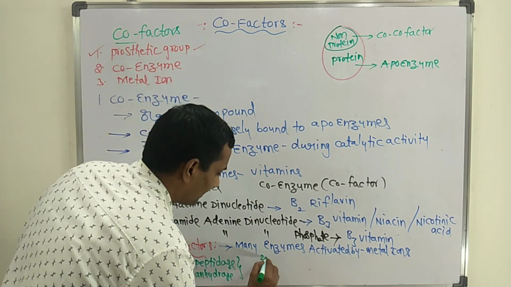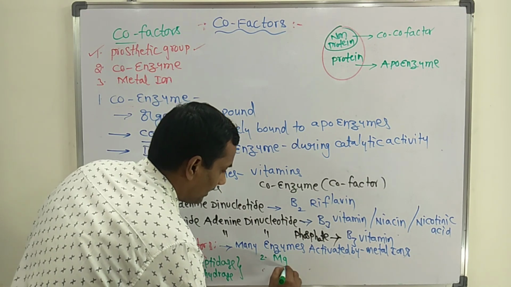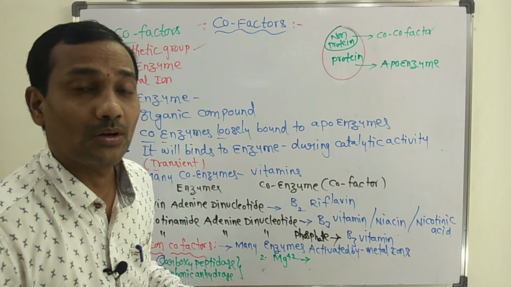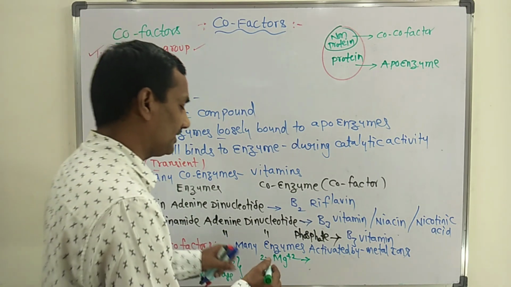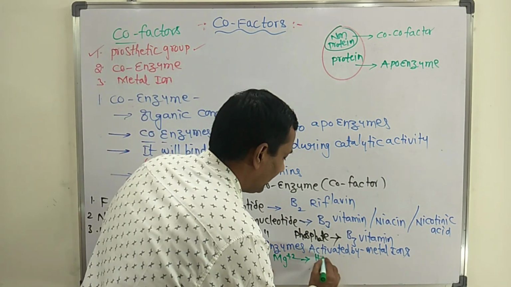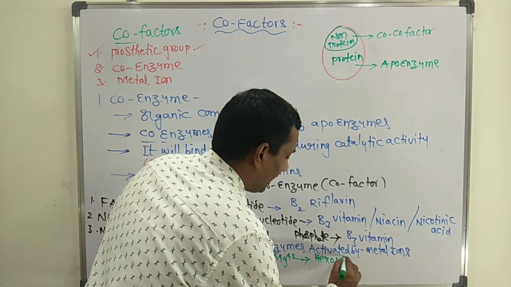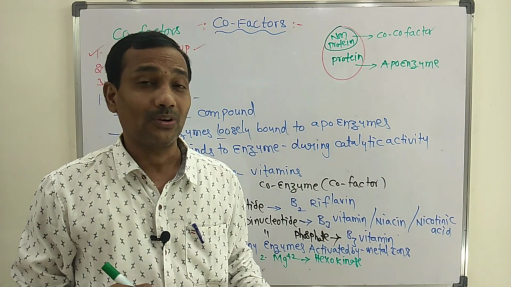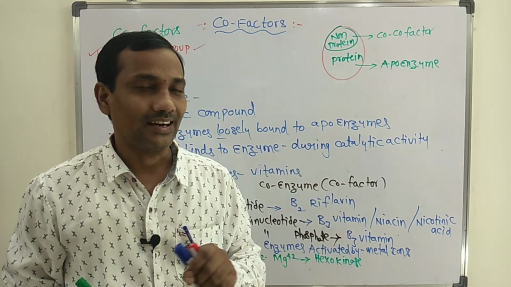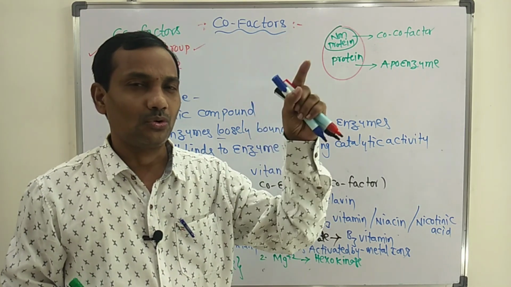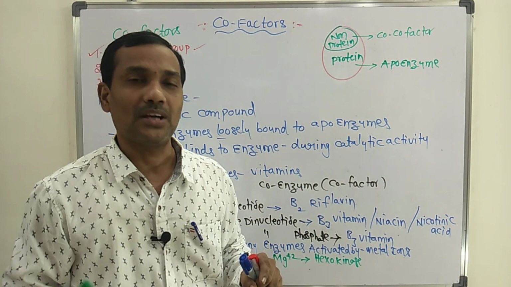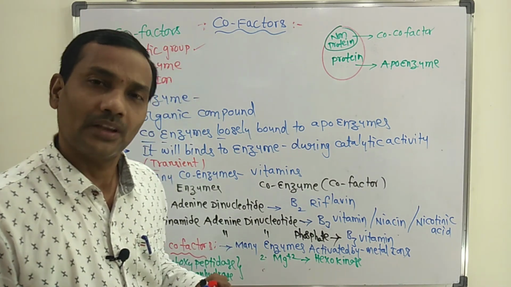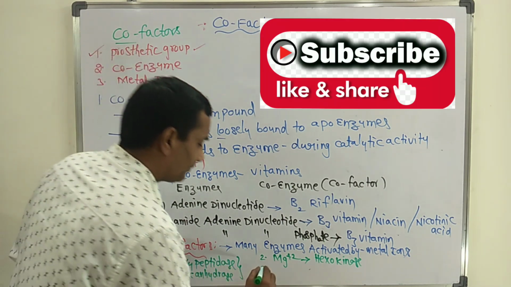Some other examples. Second example we'll discuss: Mg2+. It is one more metal ion cofactor. Mg2+ is the activator of hexokinase enzyme. It plays an important role in respiration, the glycolysis step. Glucose converts into glucose 6-phosphate, which is activated by the Mg2+ metal ion cofactor.